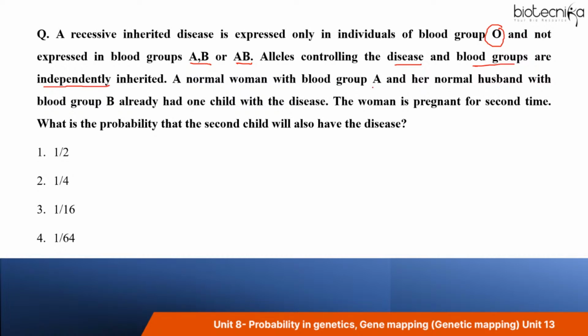A normal woman with blood group A and her normal husband with blood group B already had one child with the disease. The woman is pregnant for the second time. What is the probability that the second child will also have the disease?